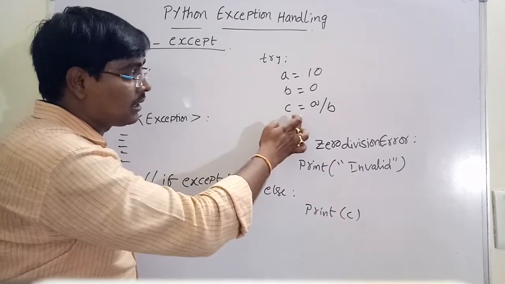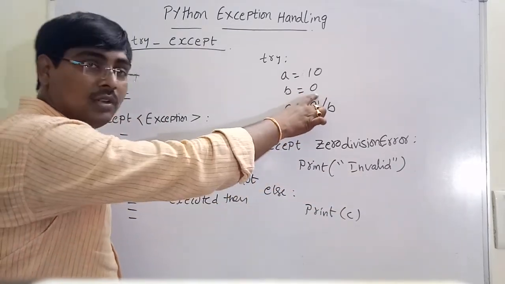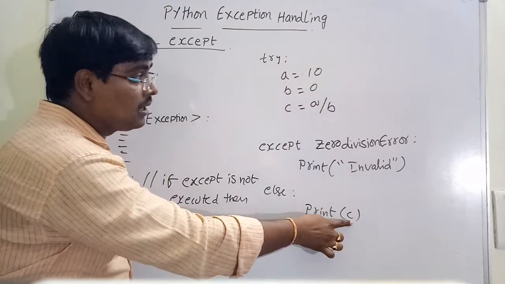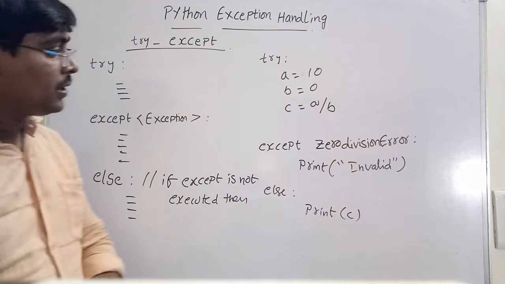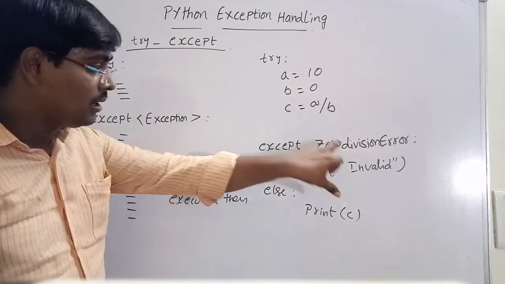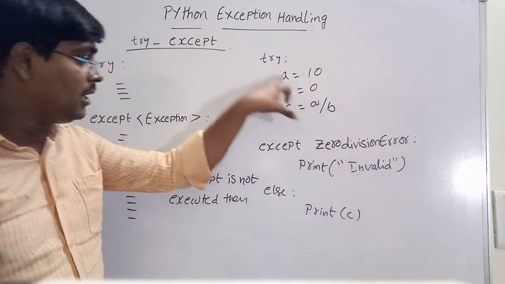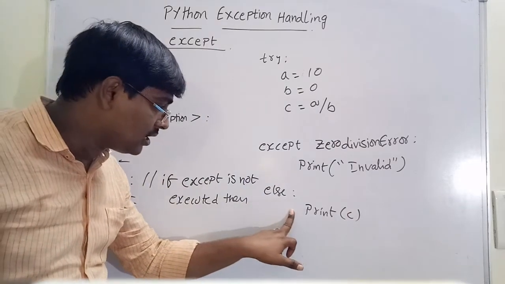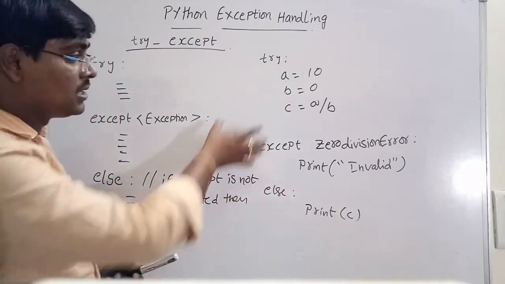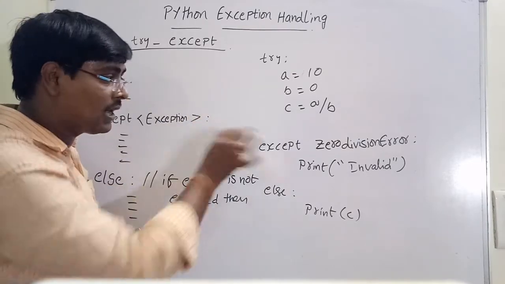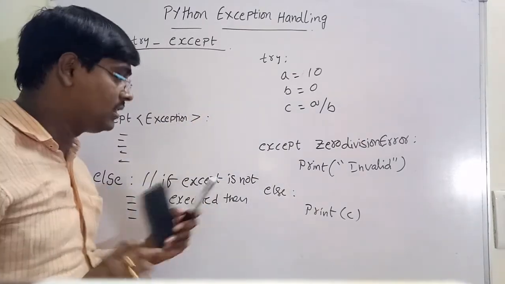See this one. If an error occurred, the statement invalid is printed. If an error did not occur, for example if the B value is 5, it automatically prints the C value. Okay, you got it? If an error occurs, it executes the except statement. If an error does not occur, it executes the else statement. This is the syntax and example of the try and except block along with the else block.